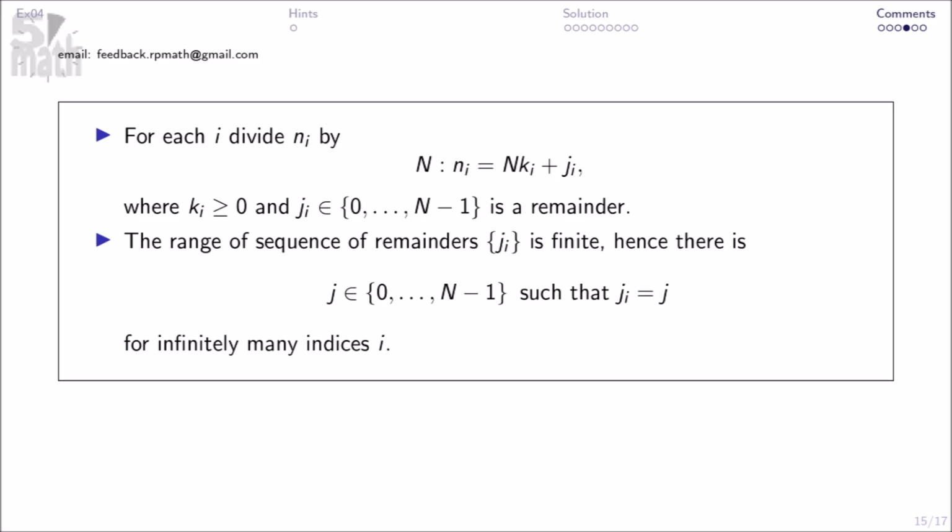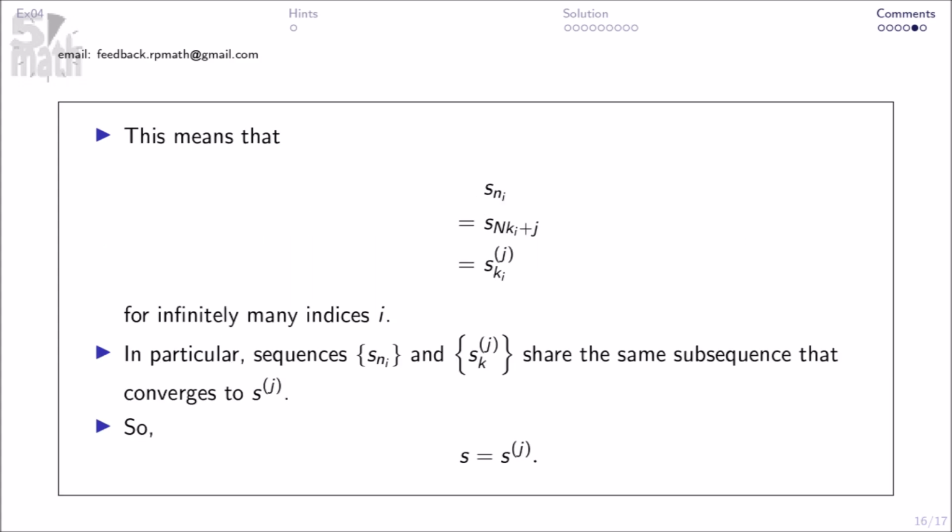For each i, divide ni by this, where ki greater than or equal to 0 and ji element of this is a remainder. The range of sequence of remainders, ji, is finite. Hence, there is j in this such that ji equals j for infinitely many indices i. This means that Sni equals the following for infinitely many indices i. In particular, sequences Sni and Skj share the same subsequence that converges to Sj. So, S equals Sj.